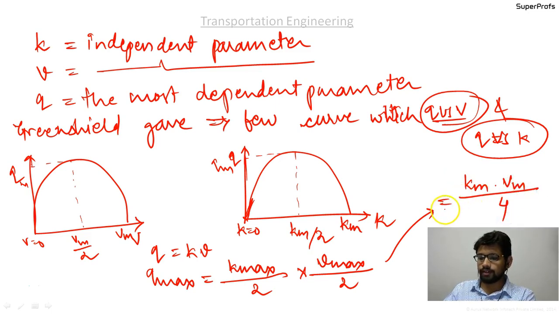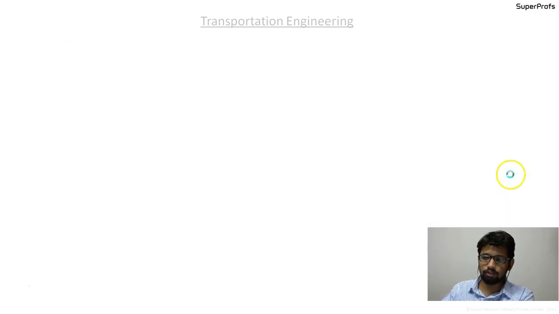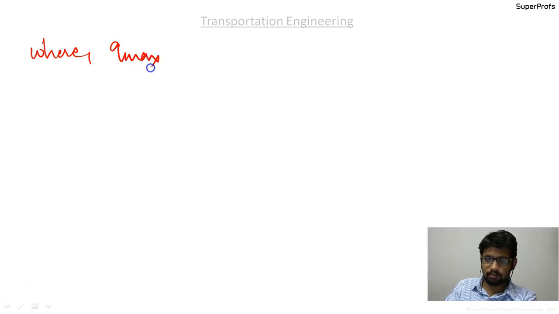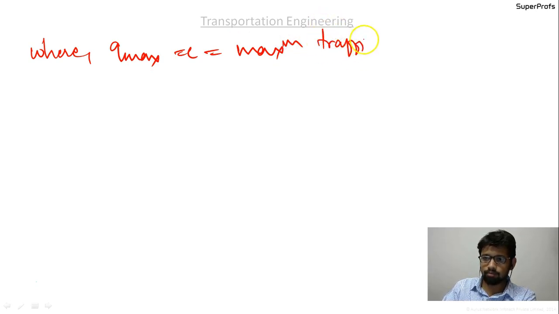Here q max, or c, is the maximum traffic volume or capacity of road according to this model.